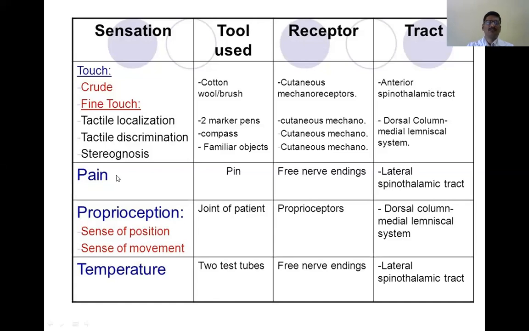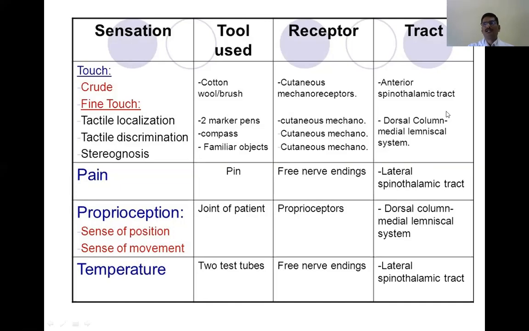This is all you might have learned in theory, but when it comes to examining superficial pain, you can use a normal domestic pin or a hypodermic needle. You ask the subject to close the eyes and touch with the pin at different points, and as soon as he or she feels pain, they will say yes.